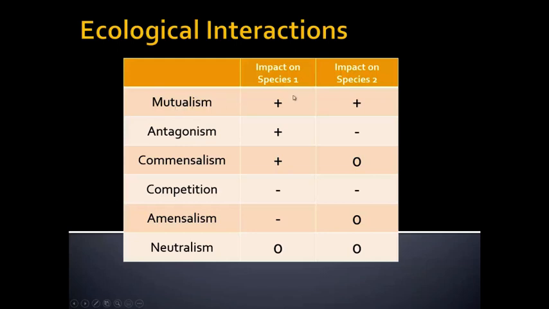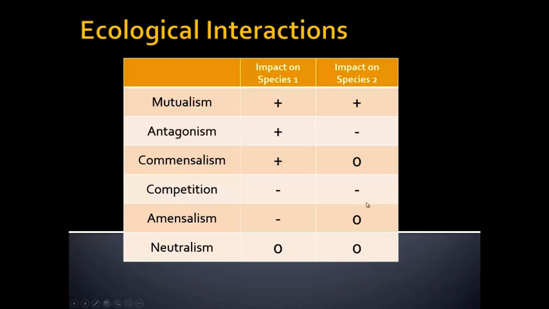Mutualism is where two species that share an environment have a beneficial impact on one another. If we remove species 1, species 2 doesn't do as well, and vice versa. So they're partners. They help each other. In antagonism, one species does well by interacting with the other species, but the other one shows a negative effect, a detrimental effect. Commensalism is where one species does really well because of the other species, and then the second species, it doesn't really matter. It's not good, it's not bad. They have a neutral interaction with species 1.